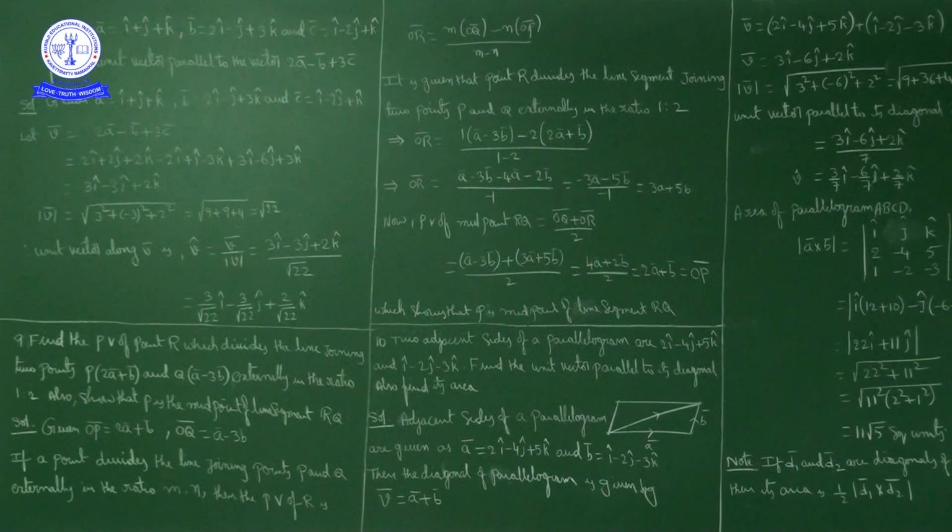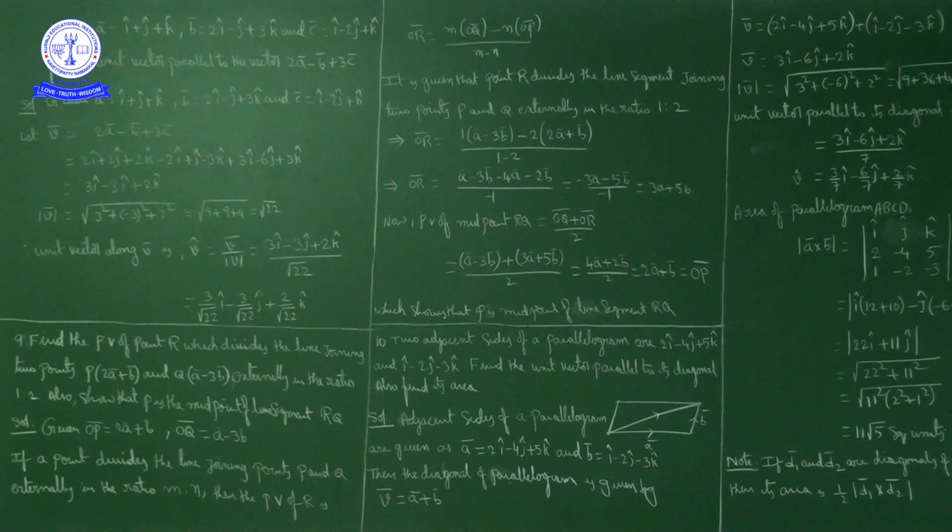P is midpoint of line segment RQ. Now here, given the position vector of P and the position vector of Q, we have to find the position vector of point R, which divides the line segment joining these two points in 1:2 ratio externally. Using the section formula, we found OR bar is equal to 3A bar plus 5B bar.